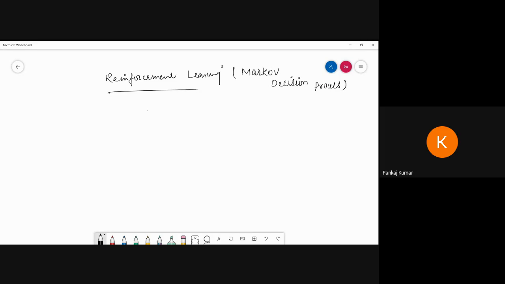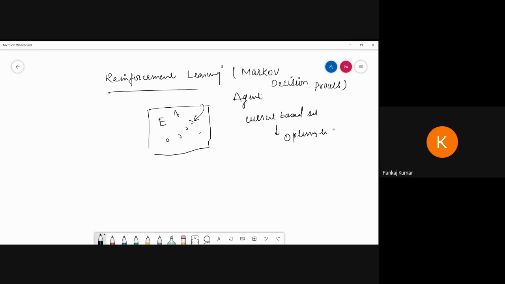The agent will perceive the environment. This is the environment, and different conditions and different situations are given. The agent may be outside or inside. It can perceive that situation, and based on the current situation it will take the decision to optimize the solution.